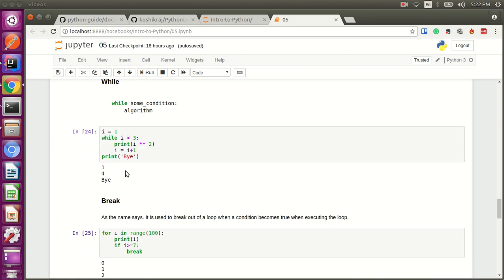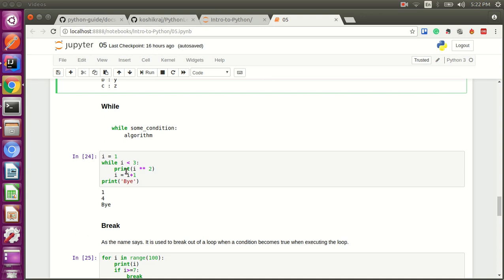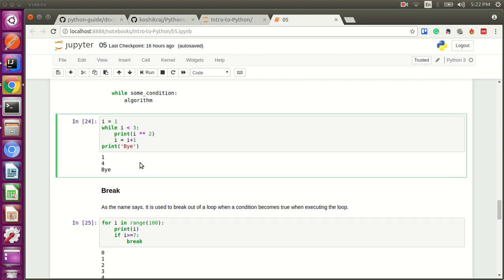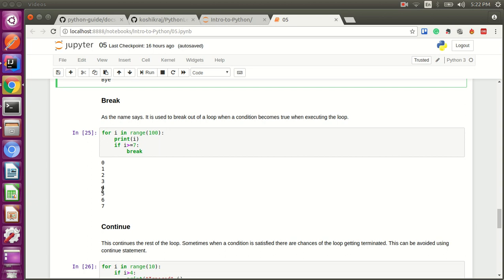One more thing, which is rarely used: where you don't have an iterator, you tend to use a while loop where you know a fixed number of loops. So you have an index, and you iterate up to that many indices, and this is how the while loop works.